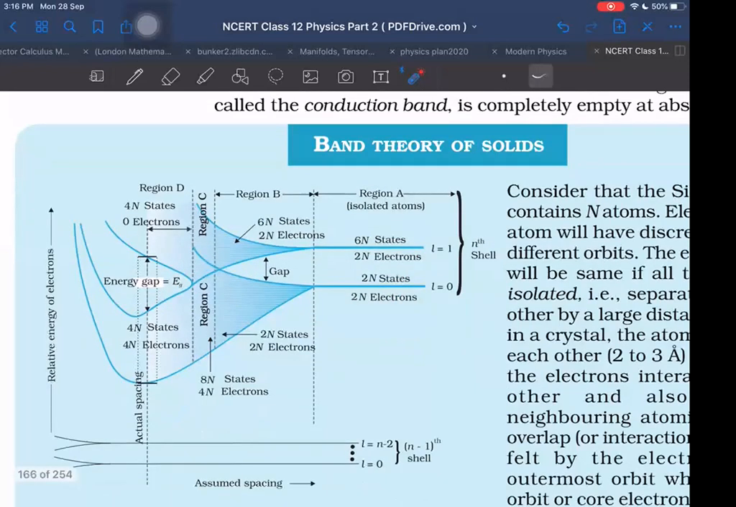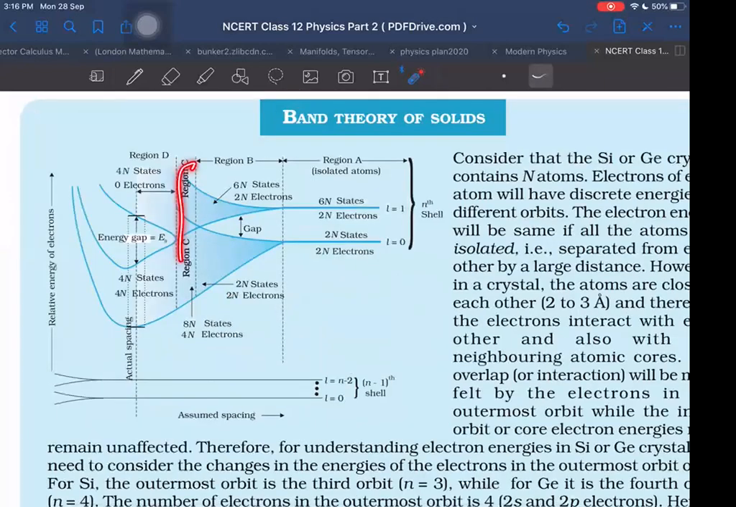That may happen, right? So what is region C here? I don't know what it is. But region D is the actual spacing. These other ones are assumed spacings, that if we have such and such spacing, if they are far away from each other, then what happens? But in the solid, the actual spacing is like this. So in the solid, this energy gap will be from here to here. This will be the energy gap Eg. 4n states with 4n electrons, and 4n states with 0 electrons will be there in the higher energy level.